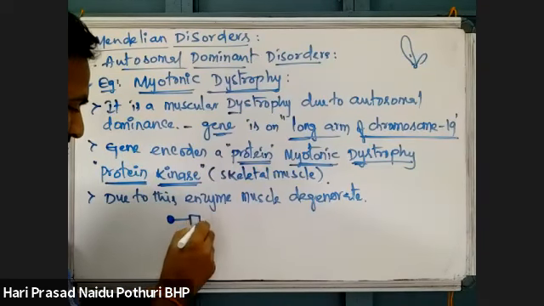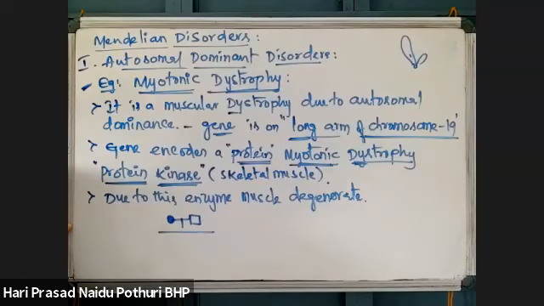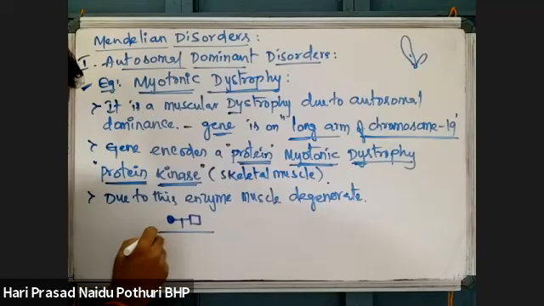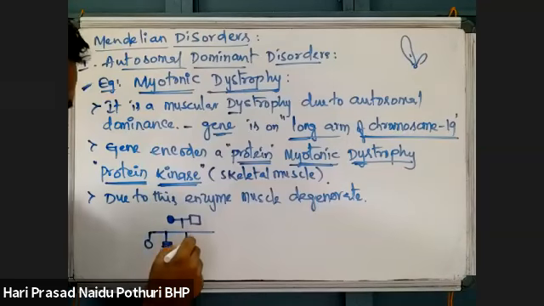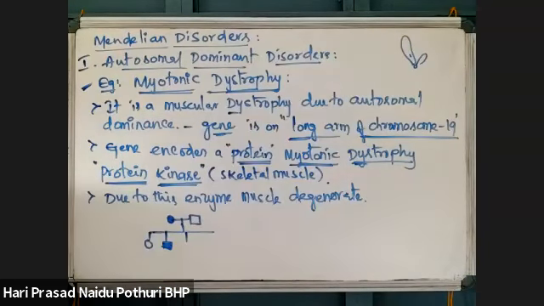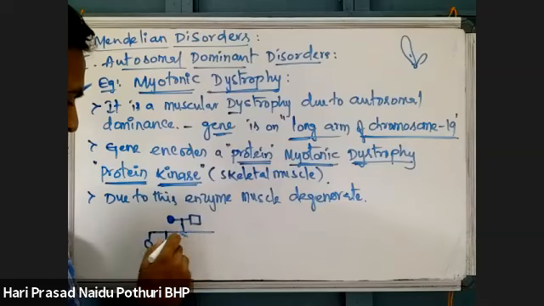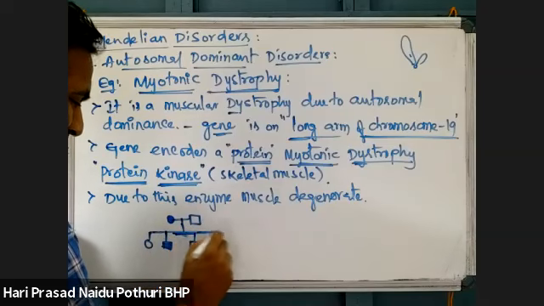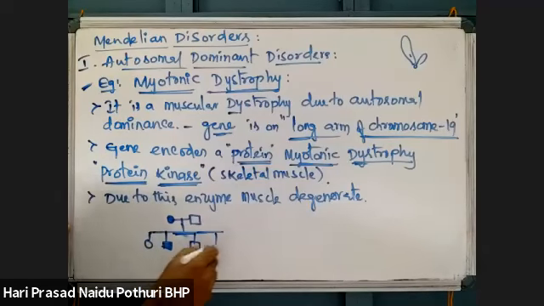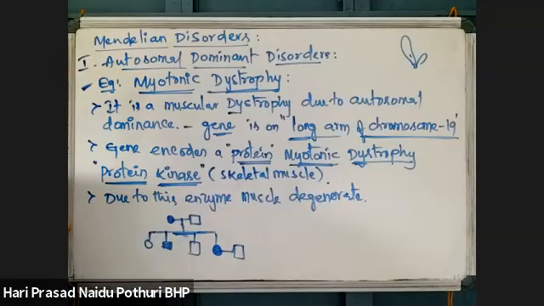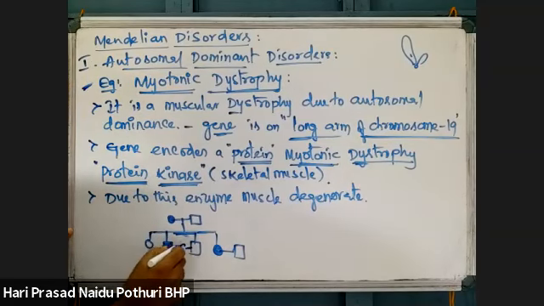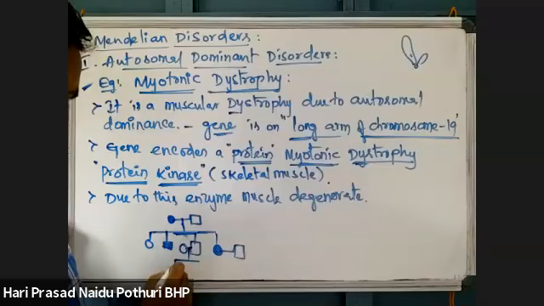Autosomal dominant means inheritance will be from parents to progeny. Father to daughter, mother to son is X-linked. Along with that, it will follow all kinds of inheritance, which is autosomal dominant.